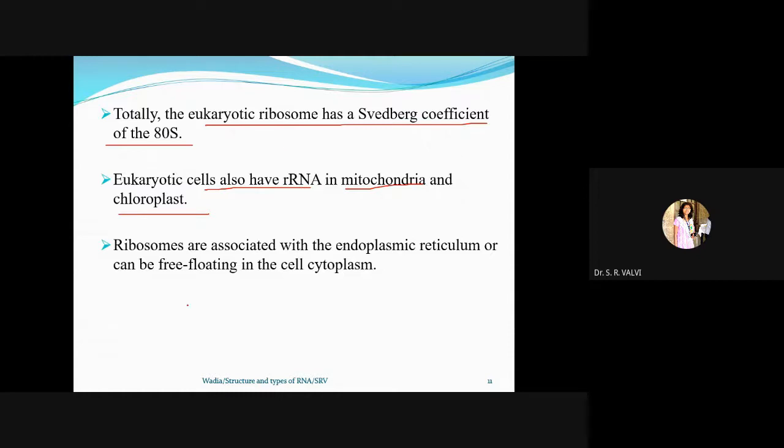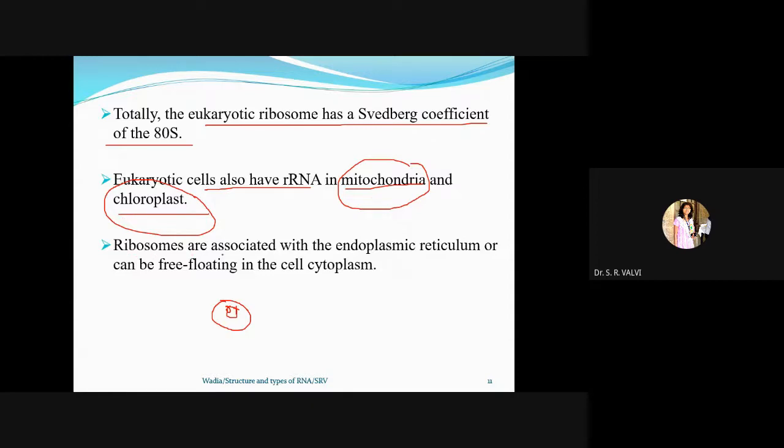Means the eukaryotic cell has it in the nucleus, particularly in a nucleolus, and apart from this, it is also present in the mitochondria and chloroplast. You can see the ultrastructure of these two, mitochondria and chloroplast, and you will get the ribosomal RNA structure.